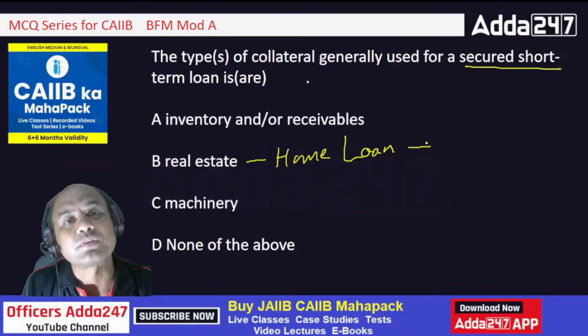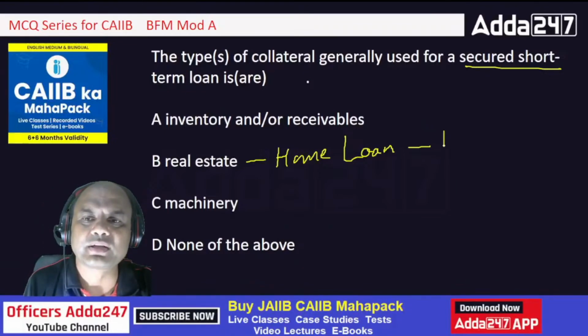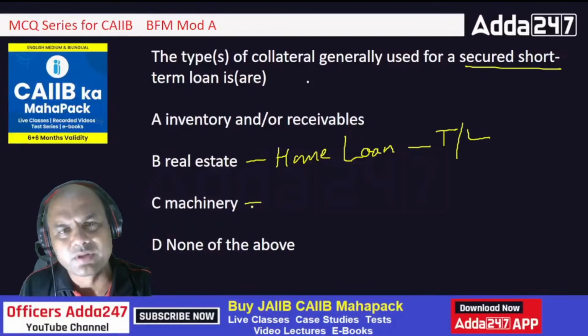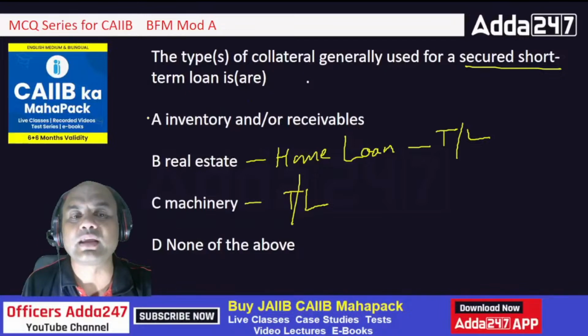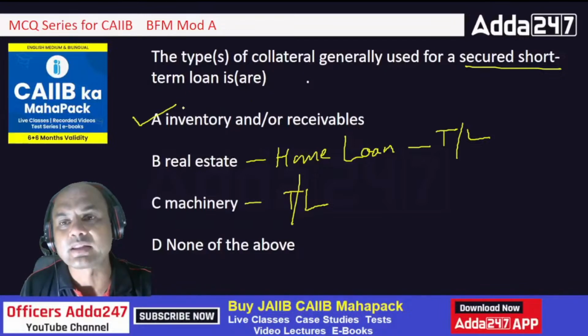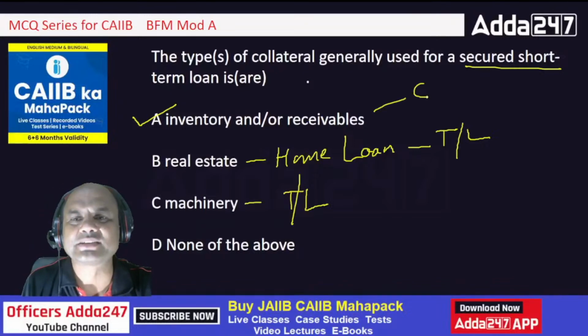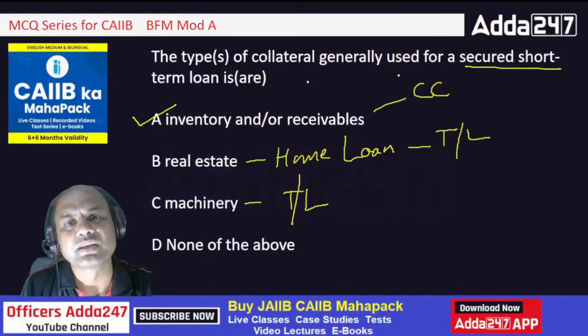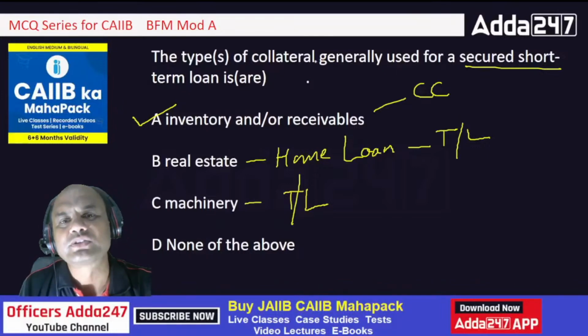So home loan is sanctioned as what? Have you sanctioned any home loan as OD? No, term loan, isn't it? TL. Similarly, machinery loan. Have you sanctioned any OD for machinery loan? Never. We always sanction it as a term loan. So short term loans are always sanctioned where the collateral is kept as inventory or receivables. CC. Understand this? CC. What is the collateral for CC? Stock, debtors and inventory, right? Stock and inventory same. Stock plus debtors minus creditors. That's the way, isn't it?